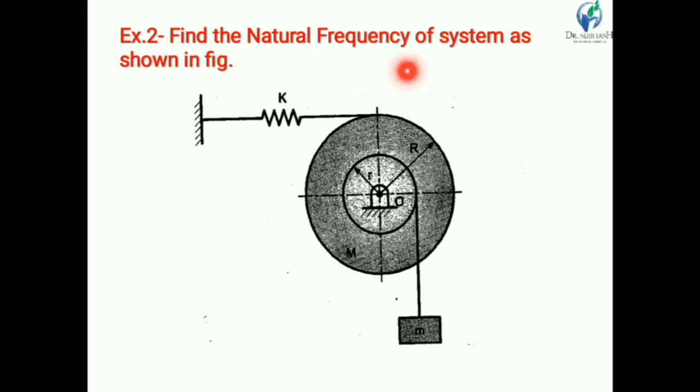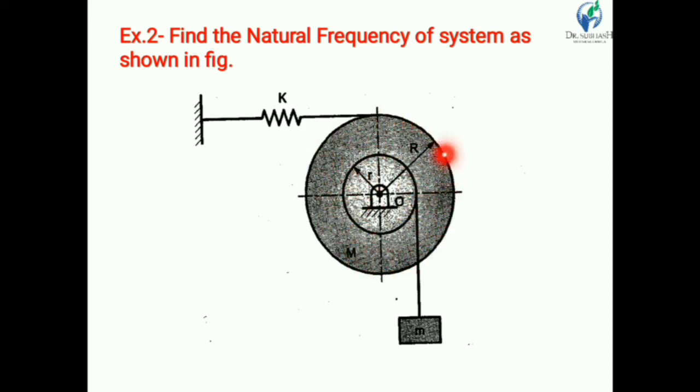Find the natural frequency of the system as shown in the figure. So here another system is given, but here there are two pulleys. One pulley has radius capital R and another pulley has radius small r. This is a compound pulley, so this pulley is also connected with this pulley.